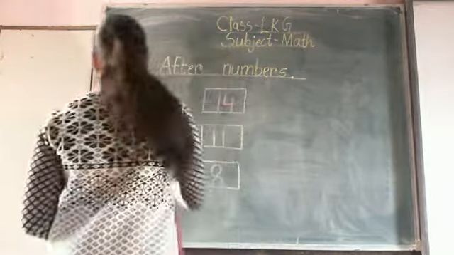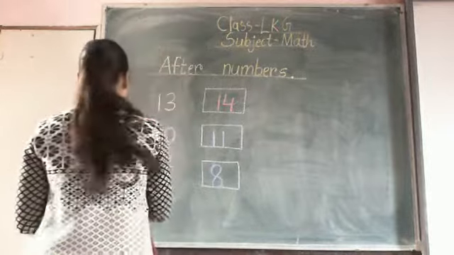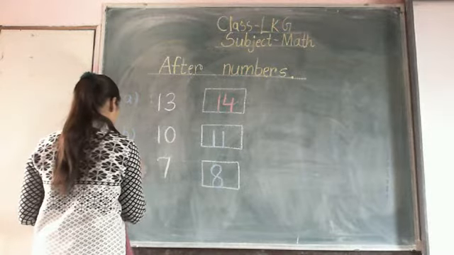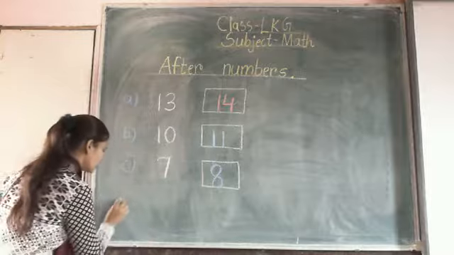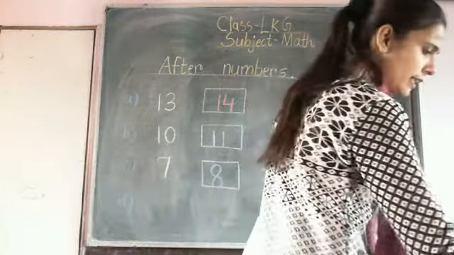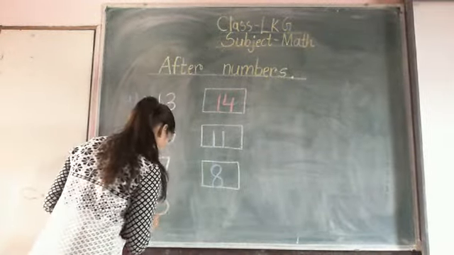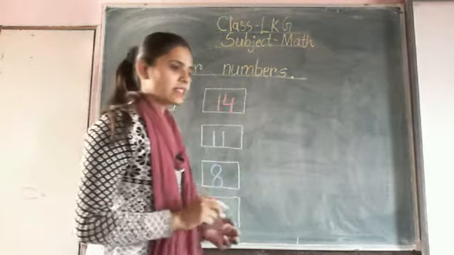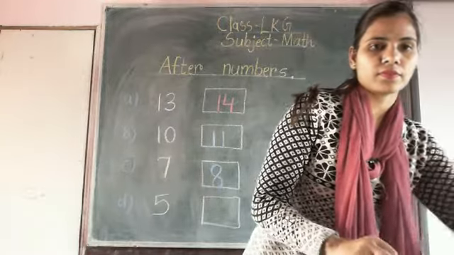If you want, you write the example in A, B and C like this. Then C after D. What is number D? D is 5. Now what is the after number of number 5? Start counting from 1 to 5.